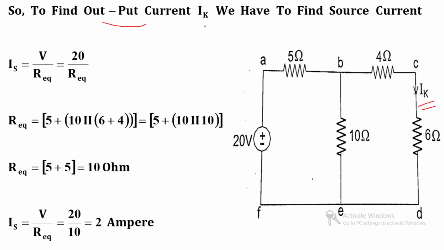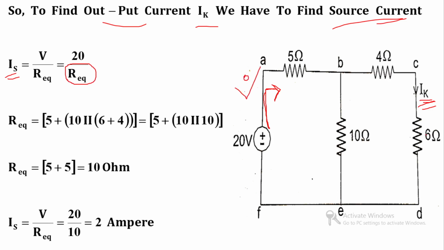So to find out the current IK, we have to find source current. Clear? To find out this current, first we have to find out the total source current IS, and based on this current I can find out the current IK. So we can say that source current is equal to voltage divided by total resistance R equivalent. So voltage is 20 volt divided by R equivalent. So we have to find out the equivalent resistance for this particular network.